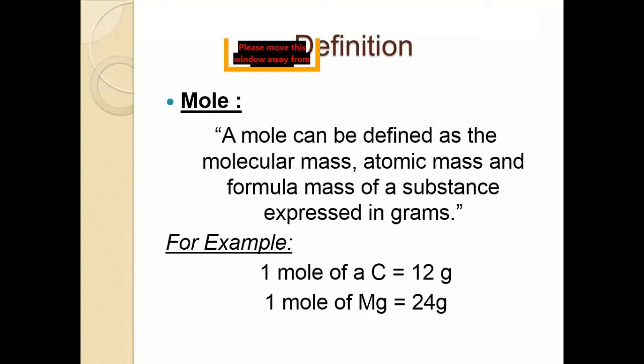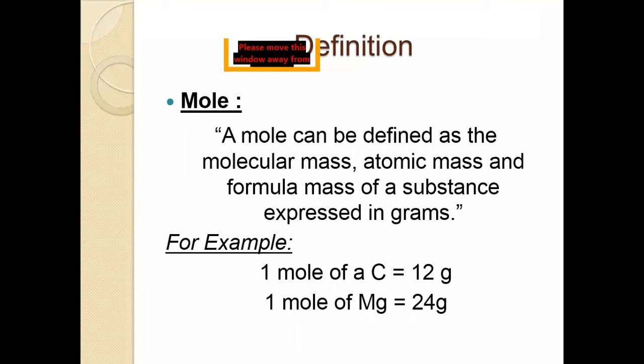These are the given masses of different substances which are given in your book. By formula, number of moles. What is the formula of number of moles? The formula of number of moles is given mass of a substance divided by atomic mass or formula mass. Students, take a screenshot of this slide.